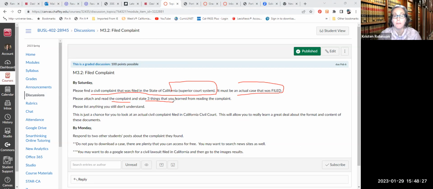It's just a chance, if you're not already working or you haven't done an internship yet, for you to look a little more deeply at a complaint and kind of notice some things that maybe you wouldn't have noticed a year ago now that you're working on it. And then you'll respond to 2 other students. And again, just kind of seeing what people are looking at.